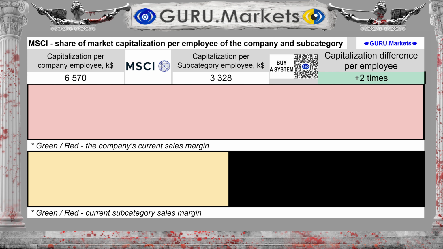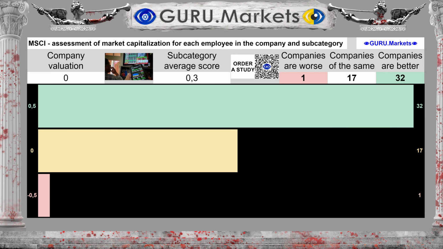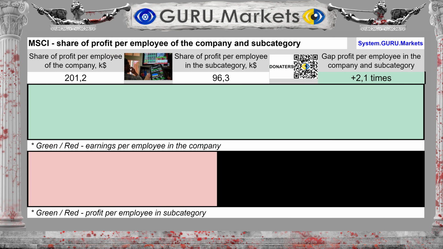The amount of market capital for each employee of the company is $6,570,000, whereas for the subcategory it is $3,328,000. The difference between the subcategory average and the company's performance is 97.4%. Estimation of the amount of market capital per employee in comparison with indicators in the subcategory: Tolerable, 0 points.